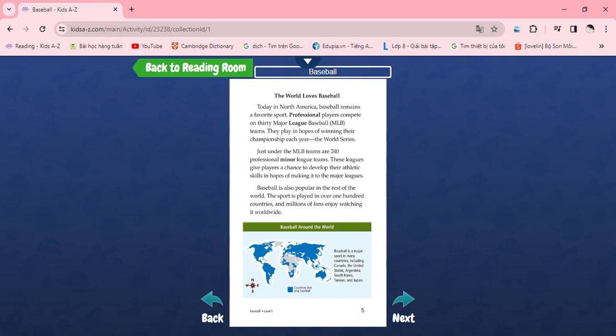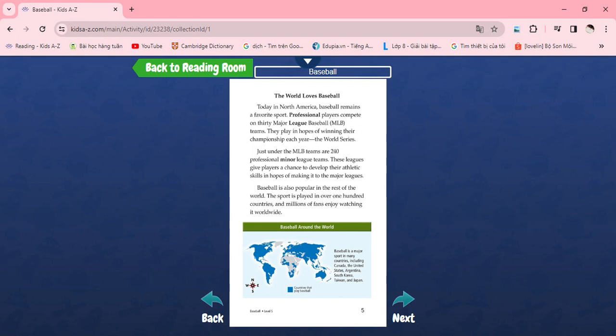The world loves baseball. Today in North America, baseball remains a favorite sport. Professional players compete on 30 Major League Baseball (MLB) teams. They play in hopes of winning their championship each year, the World Series. Just under the MLB are 240 professional minor league teams. These leagues give players a chance to develop their athletic skills in hopes of making it to the major leagues.